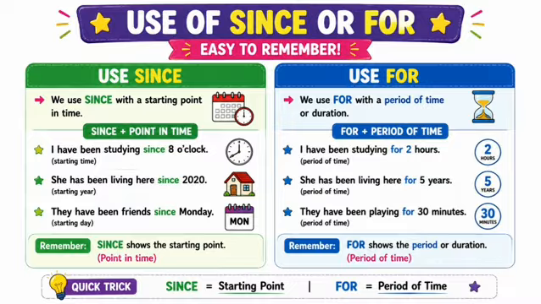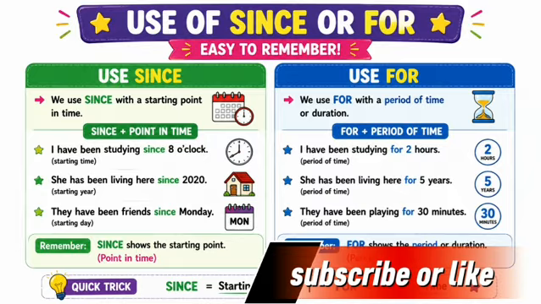Period of time. So since shows the starting point and for shows the period or duration. Hope you guys understand.